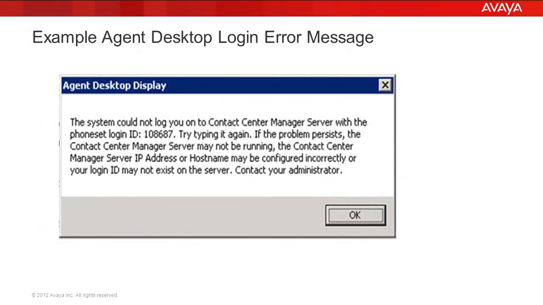This slide shows an example of the Agent Desktop error message that agents would receive if the installation of CCMA patches inadvertently changed the security exemption settings. Now I will demonstrate how to disable and re-enable the Security Policy Agent to reapply the correct exemption settings.